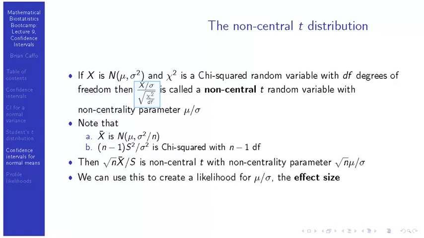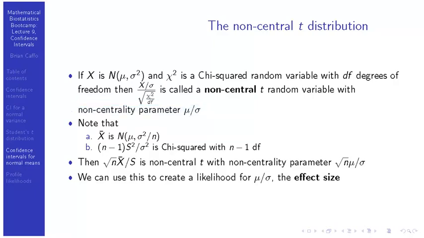Well, it can't work out to be a t random variable because we haven't satisfied the definition of a t random variable. So it's what's called a non-central t random variable. And in the specific case when mu is 0, we wind up with a t random variable. And this non-central t random variable also has degrees of freedom, but then it has a second parameter called the non-centrality parameter. In this case, the non-centrality parameter is mu over sigma.